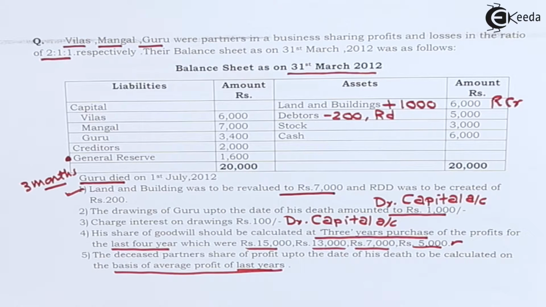Let us do important working notes first. Guru's share of goodwill should be calculated at 3 years purchase of profit of last 4 years, which were 15,000, 13,000, 7,000 and 5,000.